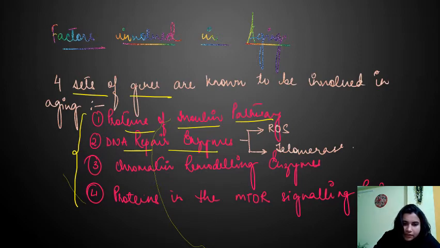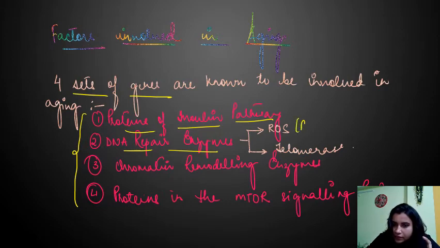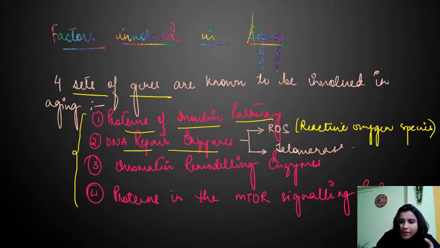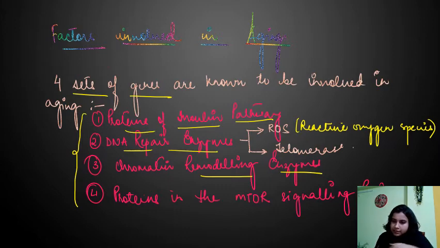Basically, the four factors are proteins of the insulin pathway, DNA repair enzymes, reactive oxygen species (ROS), telomerase, p53 gene, and chromatin remodeling enzymes. So if there is non-functionality or a mutation in these enzymes, then we can see the aging process before time, right?